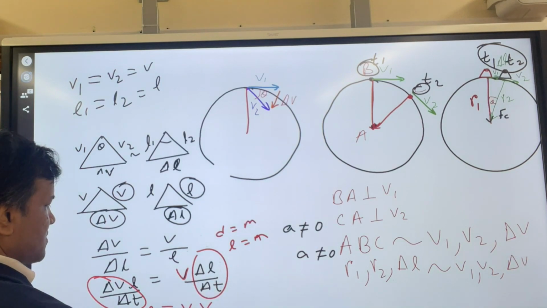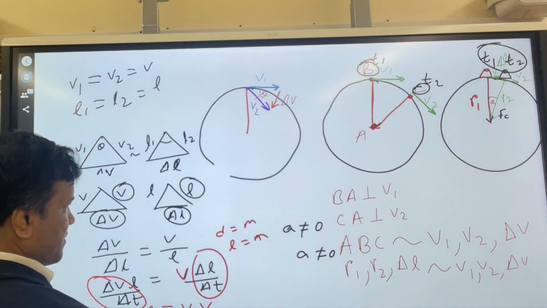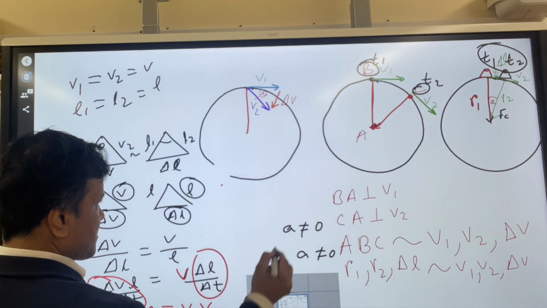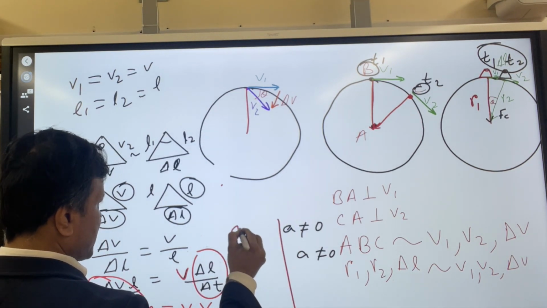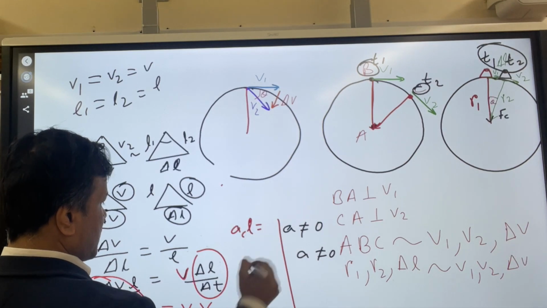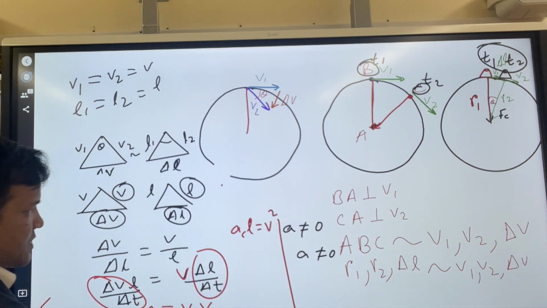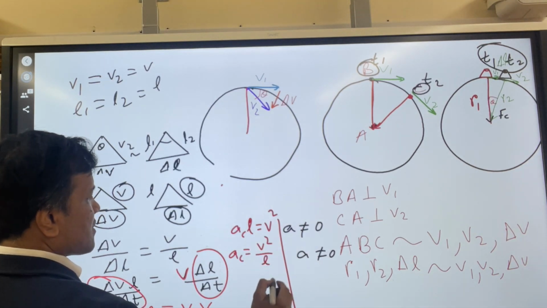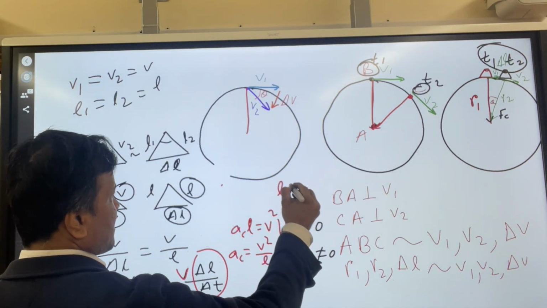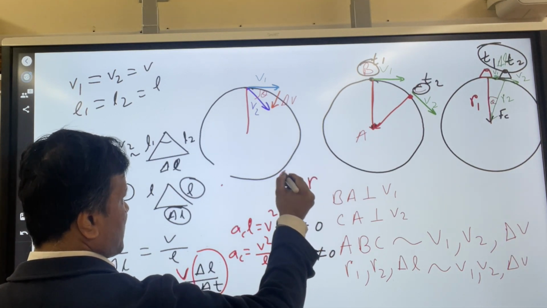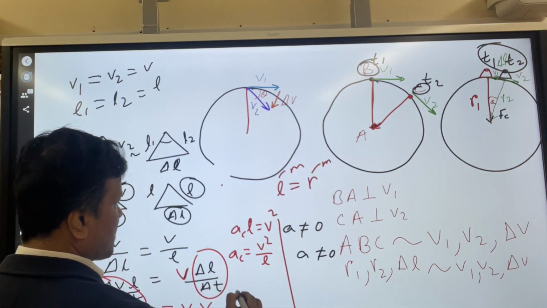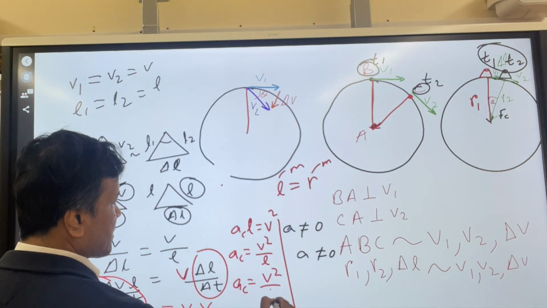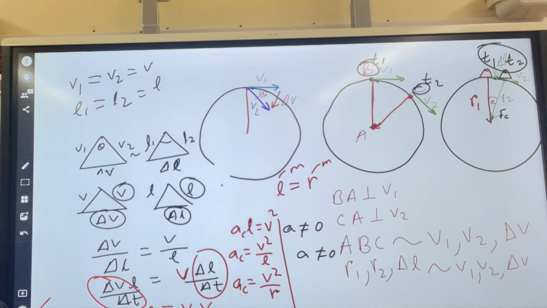This velocity and this velocity, okay? So now what do you have? You have acceleration. You have acceleration times L is equal to V squared. V times V is V squared. So centripetal acceleration is V squared over L. So what is the difference between L and R? There is no difference. The SI unit for L is meter, the SI unit for R is meter. So it is convention to use R. So centripetal acceleration is V squared over R.